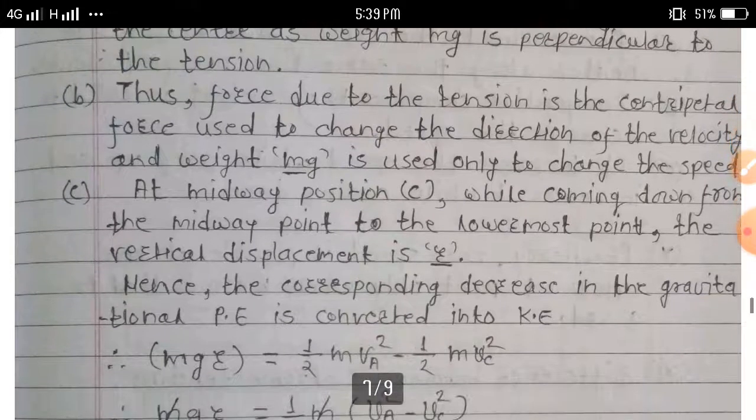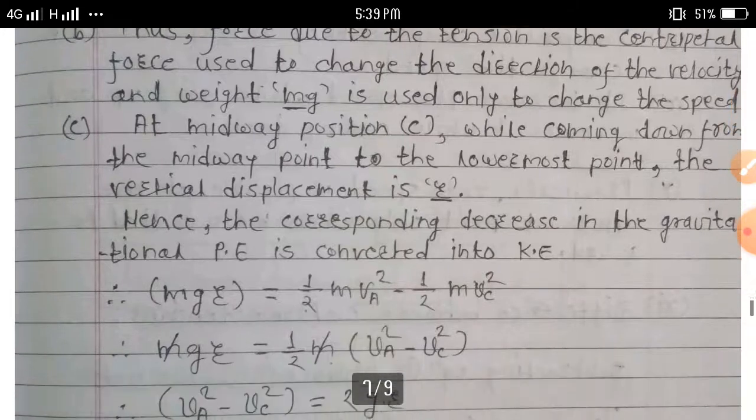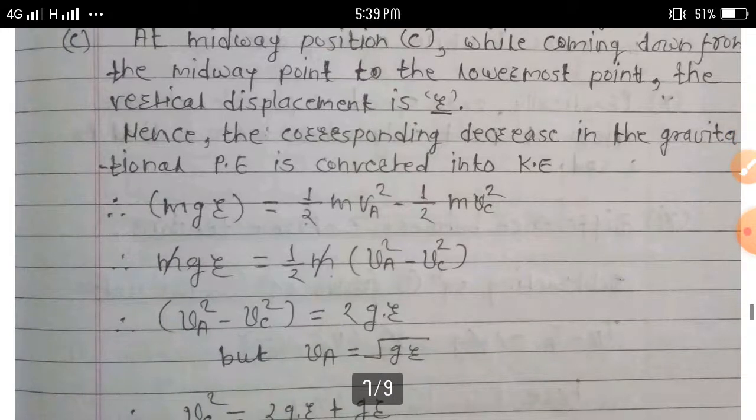Hence, the corresponding decrease in gravitational potential energy is converted into kinetic energy.